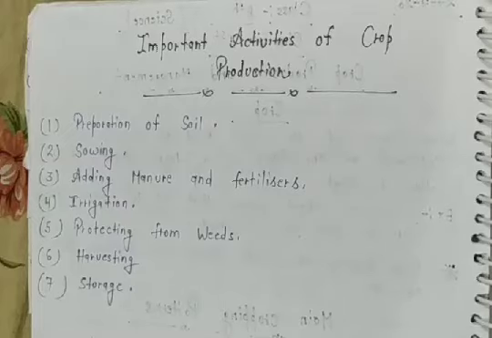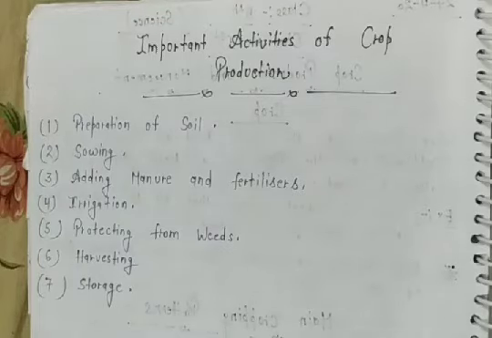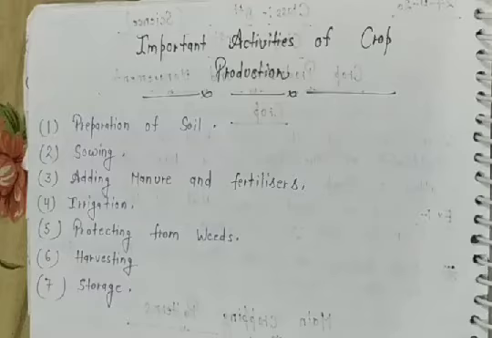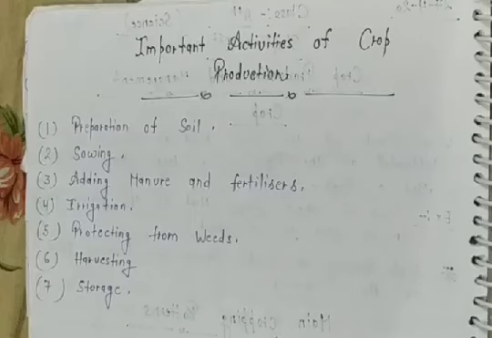The description of these activities I will tell you in the second part, which I think will be the final part of this chapter. Now in your homework you will write about the importance of crop production in our India. Only about our country you will write. This will be your homework. And one main important thing, I want my homework back on the same day for your correction. Thank you.